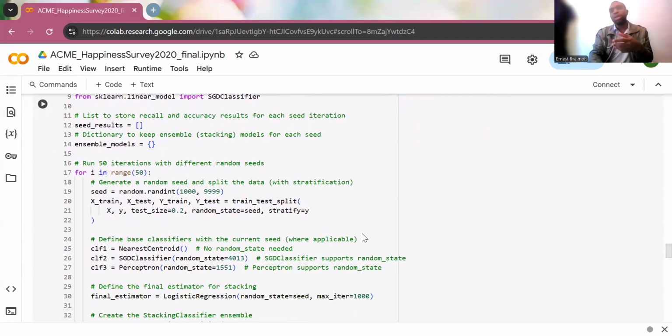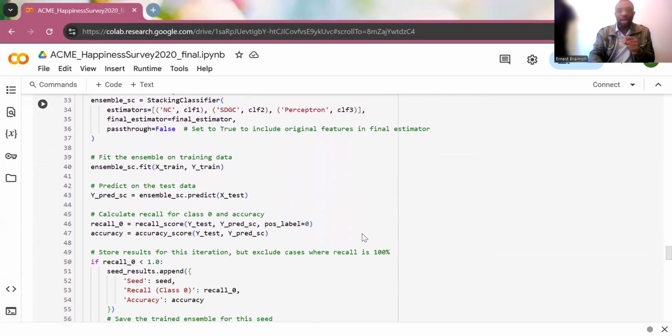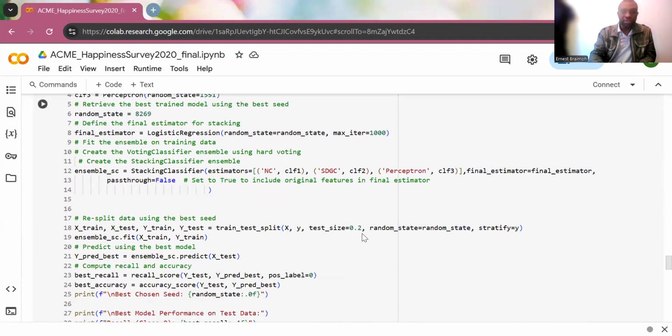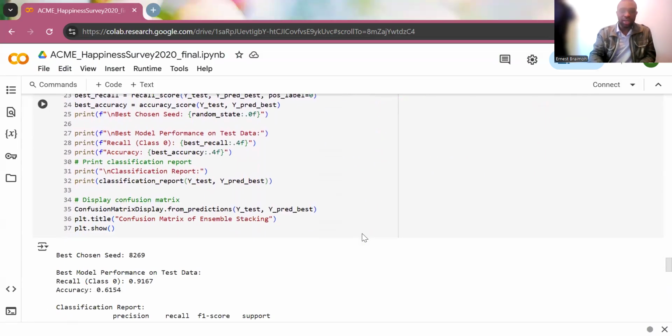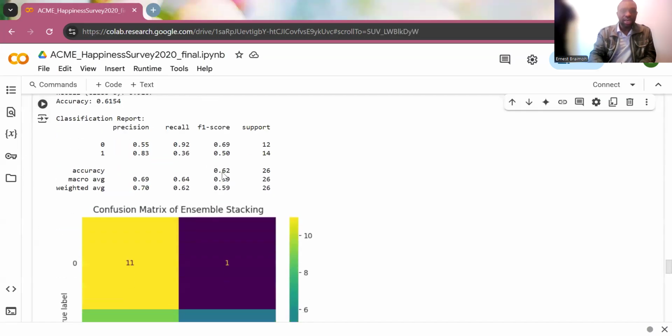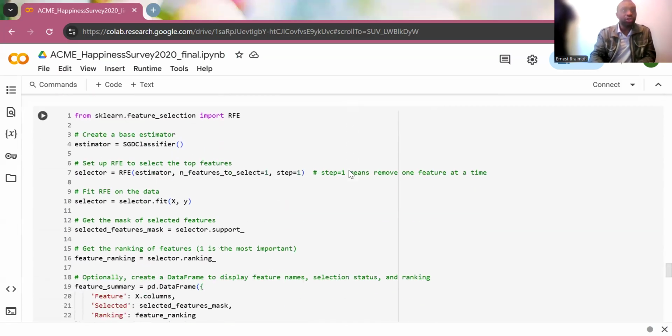So this is the stacking. What stacking does is use the algorithm of the three classifiers together and optimize them to make sure they get the best answer you want out of the model being used. But again, 50 iterations with different random seeds. I got 8269 as the best seed, and the recall was 92% for the unhappy customers, while the accuracy was 72%. This is the confusion matrix to show that also.